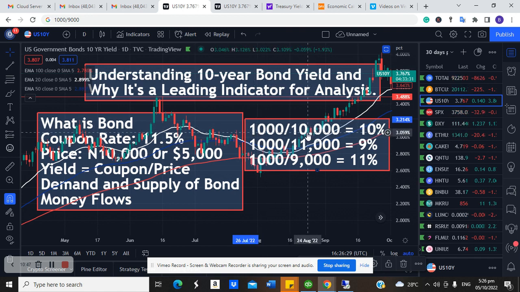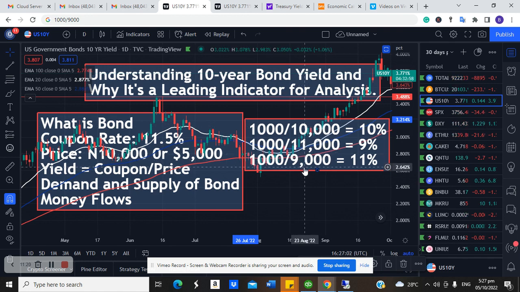I collected 1,000 naira by investing 10,000 naira, which is the price I'm paying. So my yield is 10%. Now, if I'm collecting 1,000 naira on a bond price that has increased from 10,000 to 11,000 naira, what happened? The yield reduced to 9%. That means if the price increases, the yield is going to what? Reduce. If the price of the bond increases, the yield will reduce.